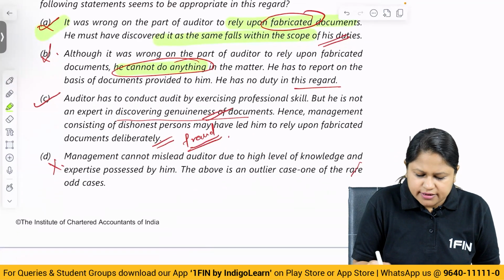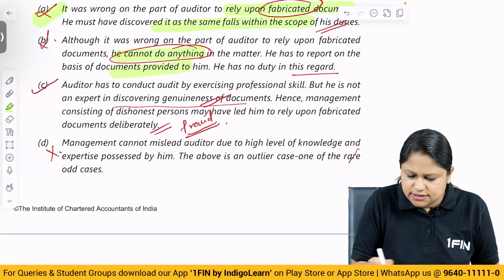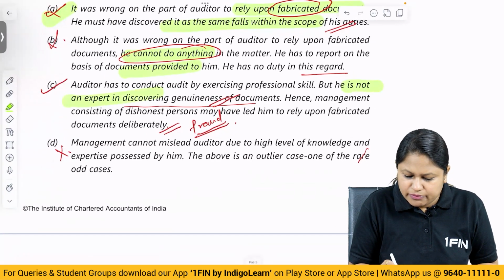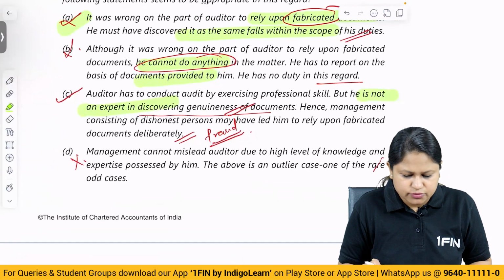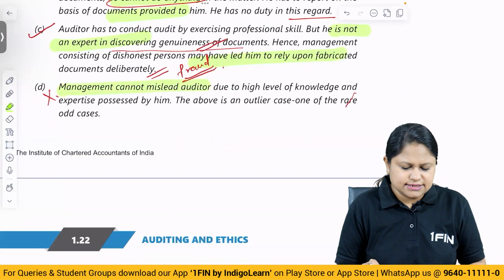He has to only rely on the information provided to him. No. Here this is correct. He is not an expert in this. Correct. Okay. And management may lead him to believe fabricated information. Management cannot mislead is wrong. So you can understand the answer is C here.